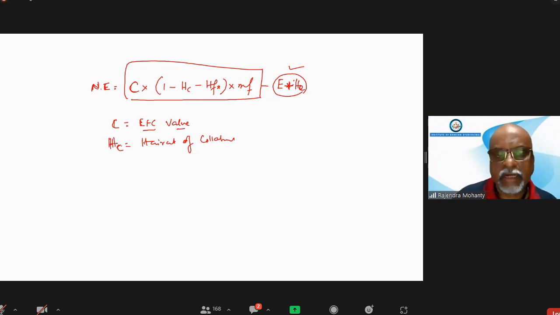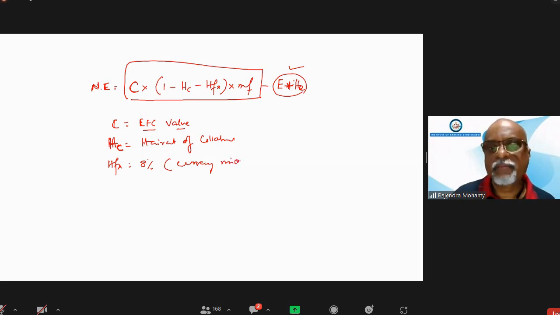H is haircut, C is collateral. Now HFX is 8%, which is for what? Currency mismatch. Very good, currency mismatch.